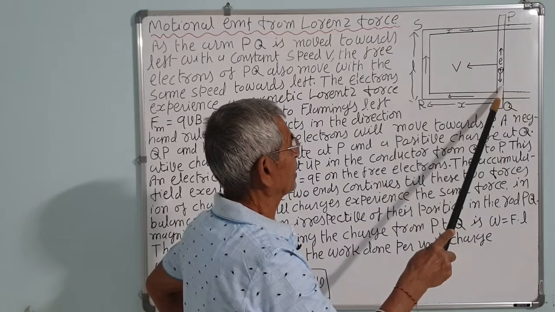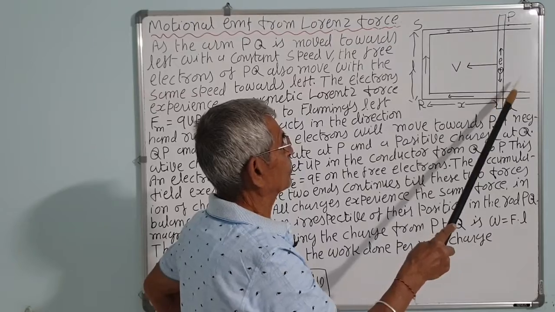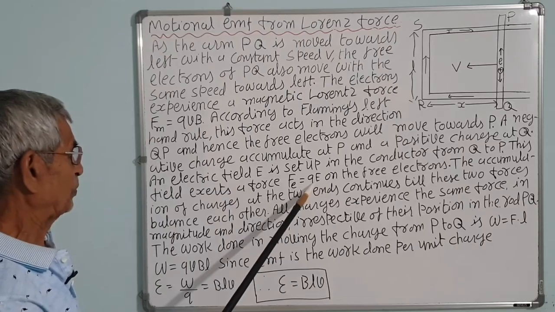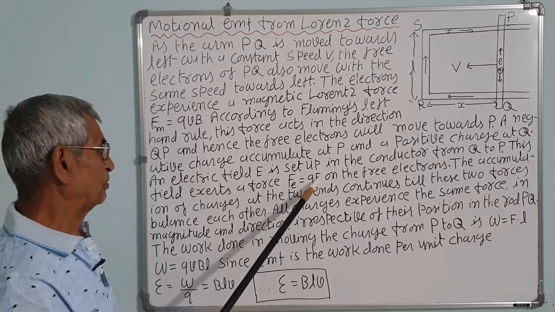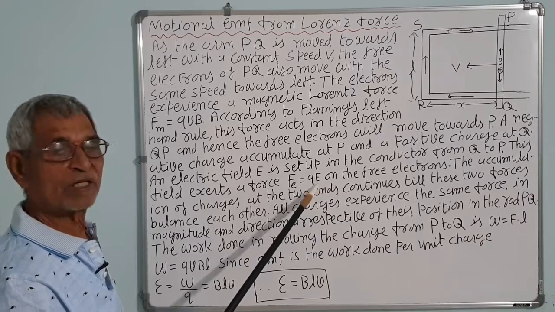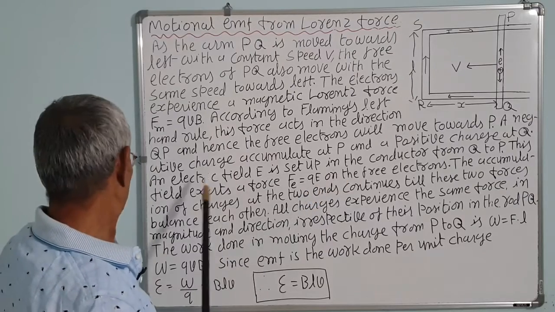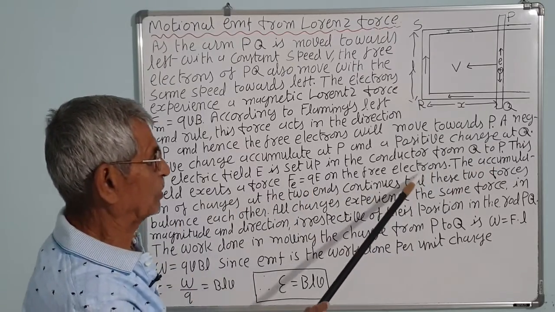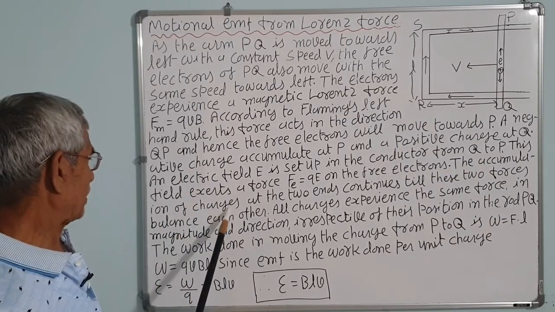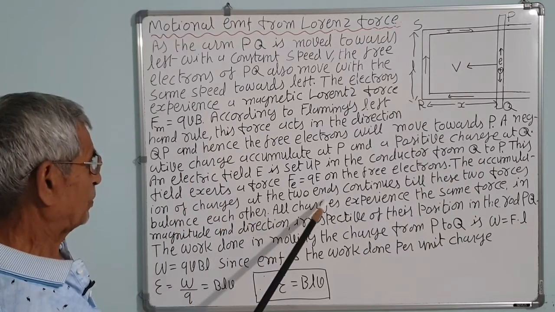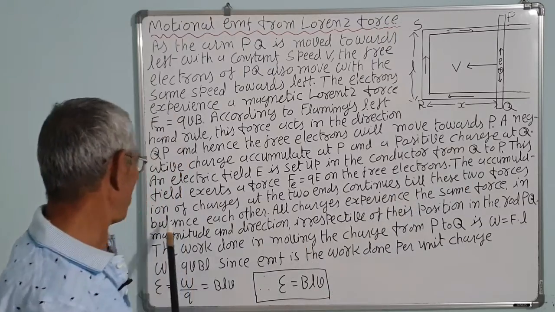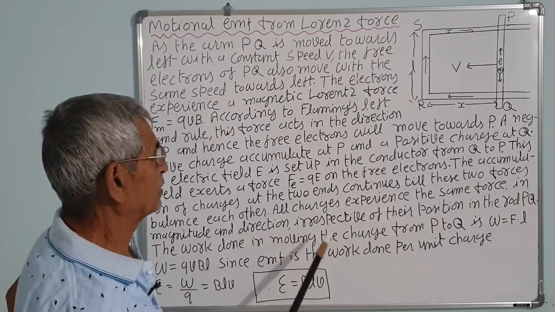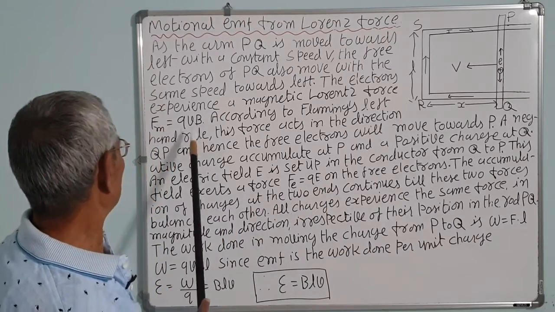So the electric force is in this direction, opposite to the Lorentz force. If the charge is q, then F is equal to qE. This continues until both the forces are equal and balance each other, correct? This field exerts a force F equals qE on the free electrons. The accumulation of charges at the two ends continues until these two forces balance, that is qE becomes equal to qvB.